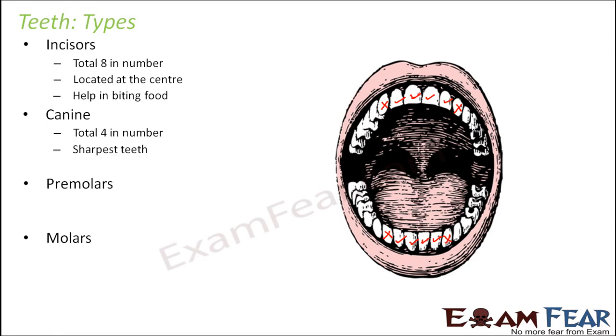These are the sharpest teeth. If you want to see, you just try it inside your own mouth. Just try to touch the tip of your canine. If you touch the tip, you will see that these teeth have got a very sharp edge. So they are the sharpest teeth. Since they are very sharp, they help in tearing things. For example, if you want to tear off something very elastic or very tough, canines will help you in tearing because of its sharp tip. So they help in tearing food.